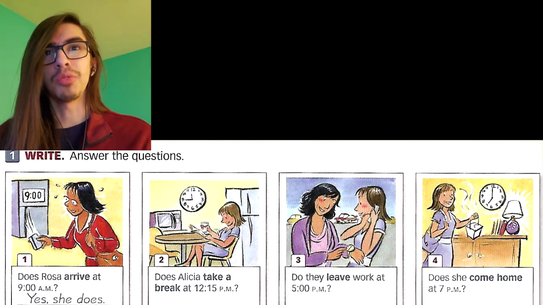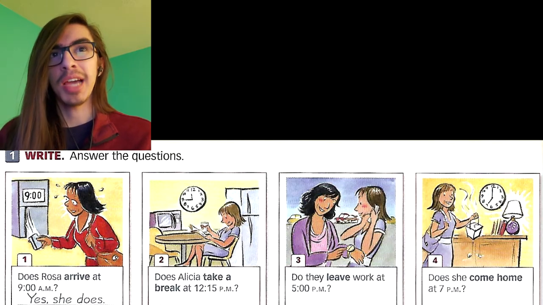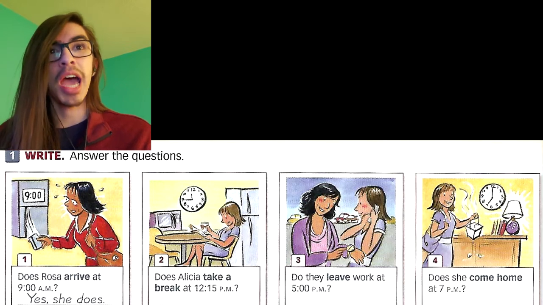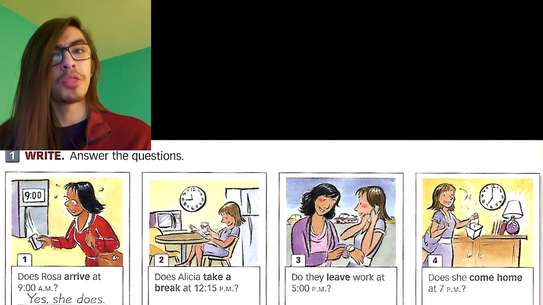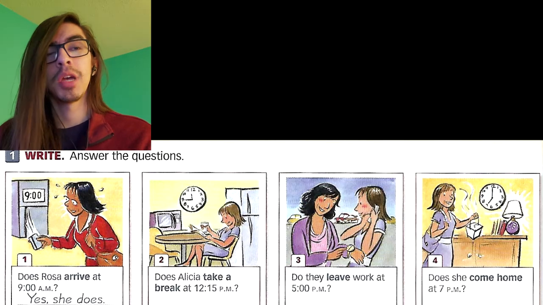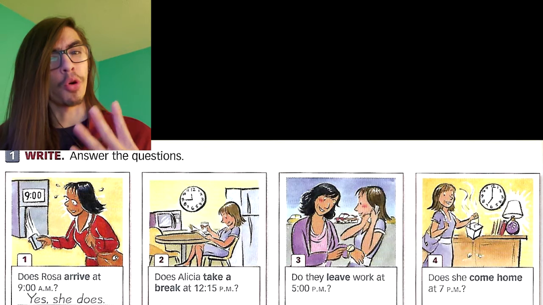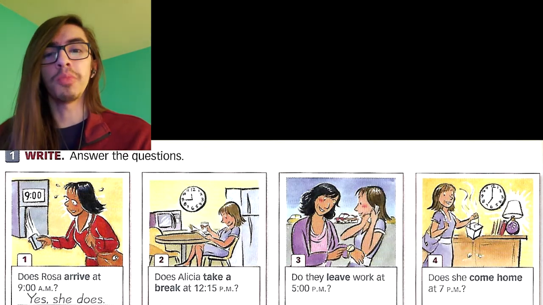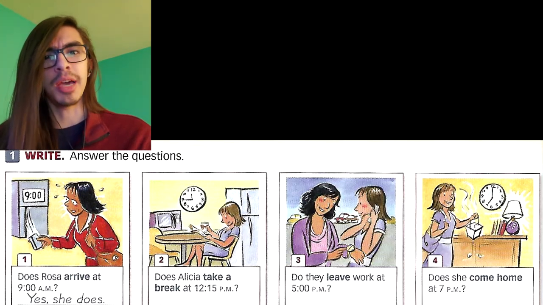Does Rosa arrive at 9 a.m.? Number 2, does Alicia take a break at 12:15 p.m.? Does Alicia take a break at 12:15 p.m.? 3, do they leave work at 5 p.m.? Do they leave work at 5 p.m.? 4, does she come home at 7 p.m.? Does she come home at 7 p.m.?